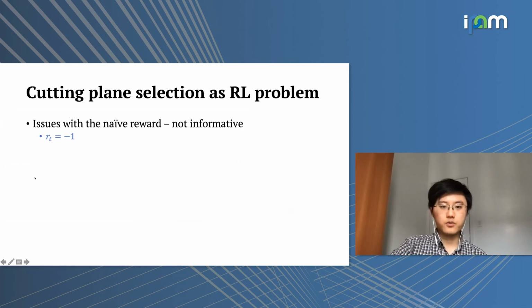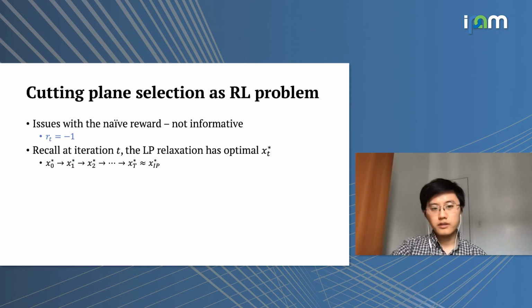But of course, there are issues with this naive reward. That is, it's not very informative. Basically, the agent receives a reward of -1 at each time step. It does not really know whether it does a better job at picking a better cutting plane or not. But recall that at each iteration T, we have a new LP relaxation, and we have a new optimal solution XT star. And this cutting plane method allows us to generate a sequence of solutions to these LP relaxations, and eventually we try to have this XT star to be close to the optimal integer programming solution.